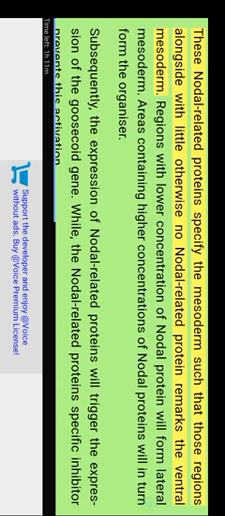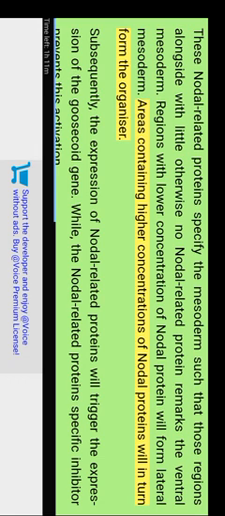These nodal-related proteins specify the mesoderm such that regions with little or no nodal-related protein form the ventral mesoderm. Regions with lower concentration of nodal protein will form lateral mesoderm. Areas containing higher concentrations of nodal proteins will in turn form the organizer. Subsequently, the expression of nodal-related proteins will trigger the expression of the goosecoid gene, while the nodal-related protein-specific inhibitor prevents this activation. Functions of the organizer.